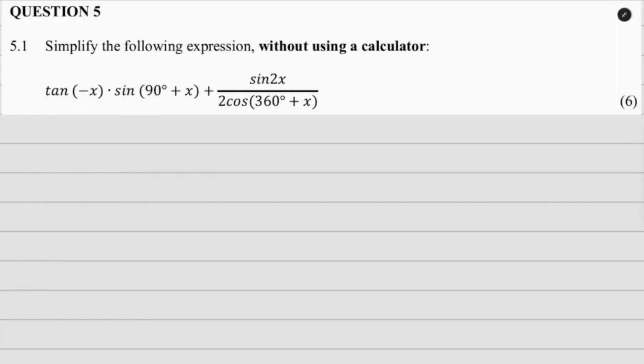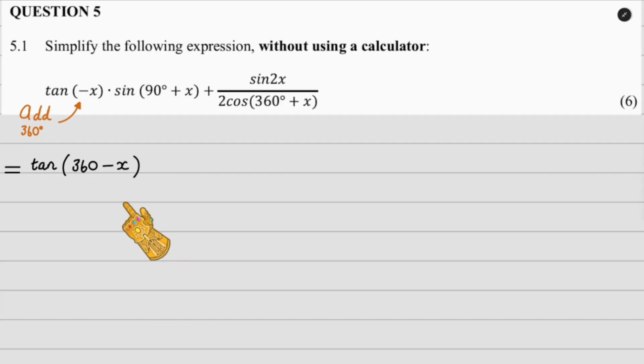Jumping into question 5, we've been given a trig expression that we've got to simplify without using a calculator. So I'm going to tackle it bit by bit. Now this over here I want to set up for reduction, so I'm going to add 360 to make that possible. And after I add 360, I want to put the 360 in front of the minus x so that it starts to look like this.